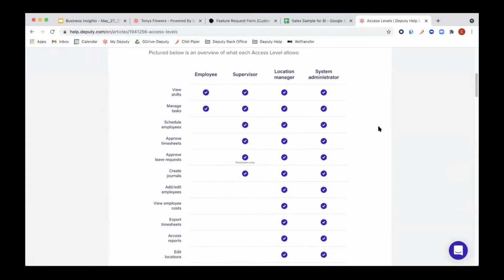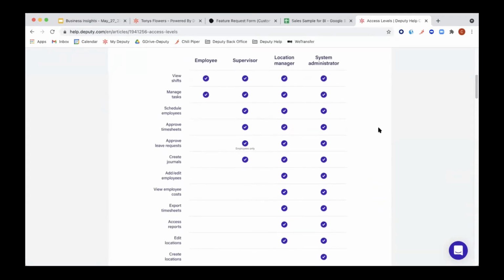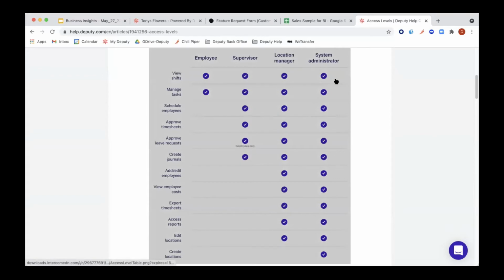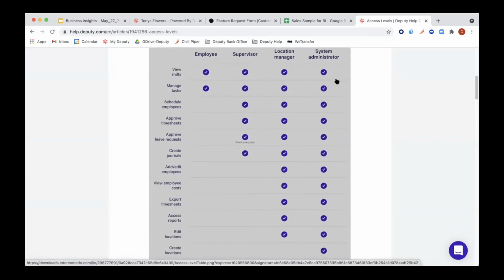To make this short, the two access levels that can do that are the location manager and the system administrator. They are the ones that can see reports, have access to pay rates, budgets, etc., and can access Business Insights. Employees on an employee or supervisor level will not be able to see this.